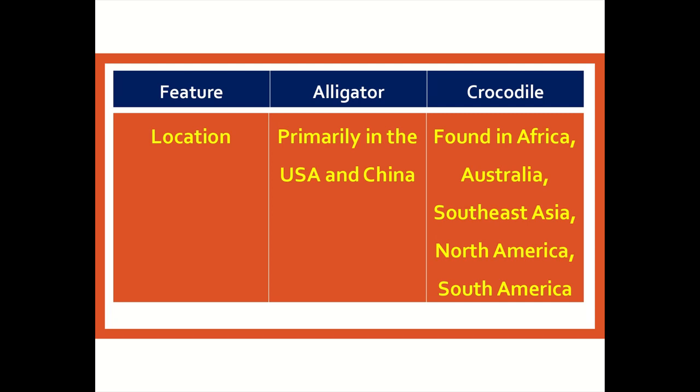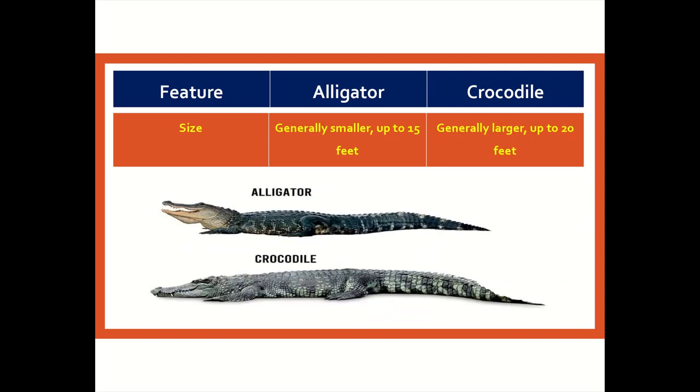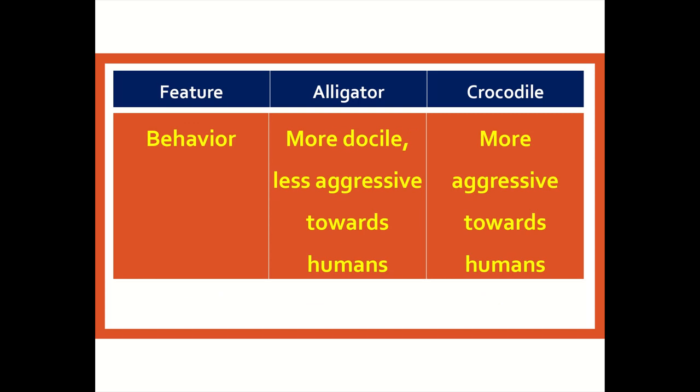Alligator color: darker, blackish gray, and crocodile: lighter, olive brown or green. Alligator size: generally smaller, up to 15 feet, and crocodile: generally larger, up to 20 feet. Alligator behavior: more docile, less aggressive towards humans, and crocodiles are more aggressive towards humans.